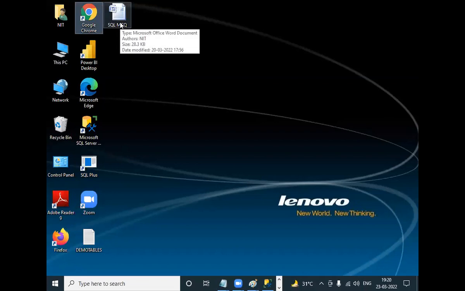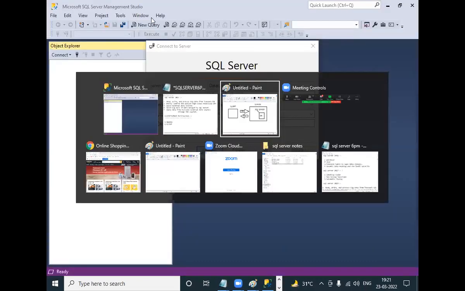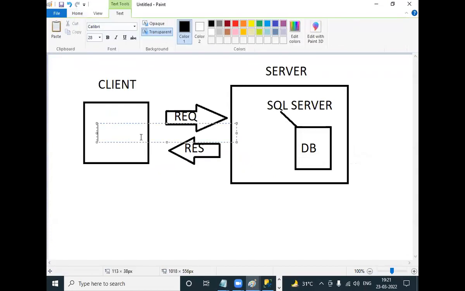Only the computer is enough? No. Inside the computer, one browser should be there. Then is only the ATM machine enough? No. Inside the ATM machine, they have to install some software, which will ask your account number, PIN number, amount, etc. Like that, to connect to SQL Server, inside this client, some tool should be installed. What tool? SSMS tool should be installed.